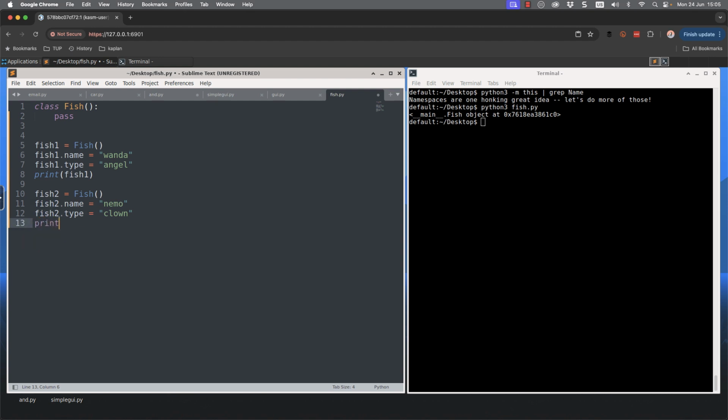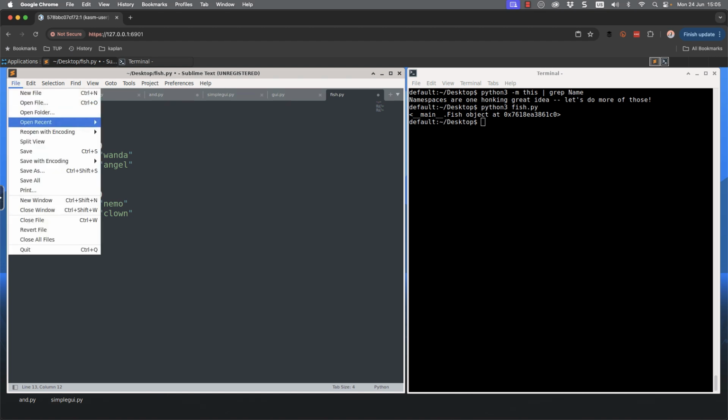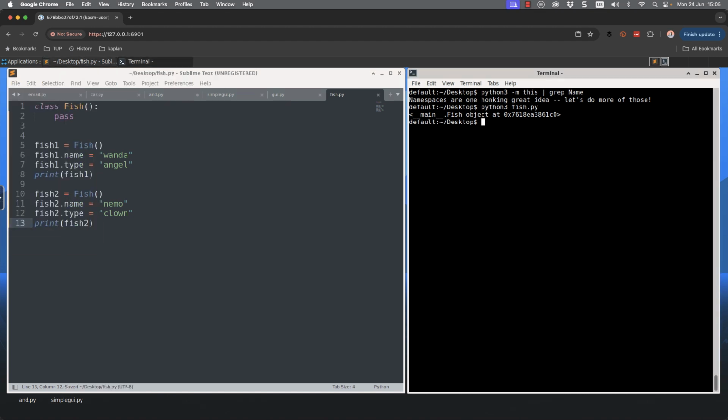If we try and print fish2, we're still going to get the same type of deal, where we're just going to see the memory location of the fish2 object. But all that's going to do is prove that they are separate objects, which we could probably guess by their names anyway. Fish1 and fish2, two completely separate namespaces.